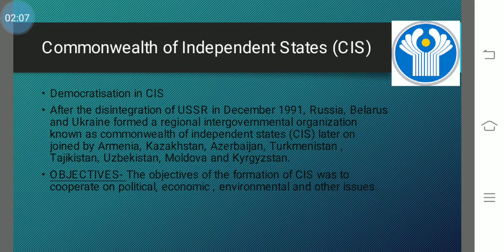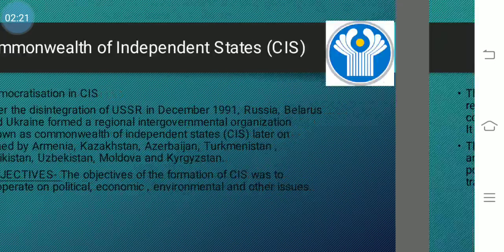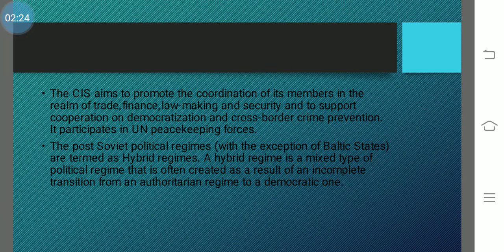Now the objectives. The objective behind the formation of CIS was cooperation, only cooperation. But on what issues? Political, economic, environmental, and other influential issues. Next, the CIS aims to promote what? The coordination of its members. Again, where? Trade, finance, lawmaking, security, to support democratization and cross border crime prevention. It was also participating in the UN peacekeeping forces.